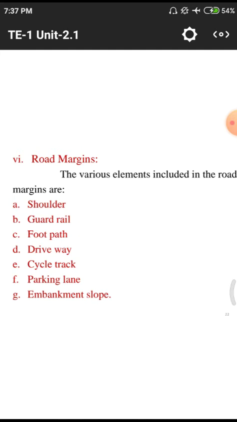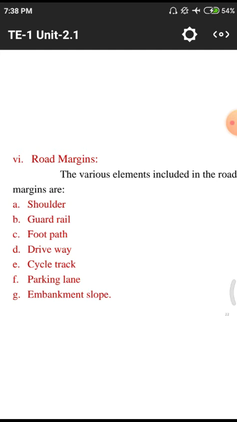After that we have guard rails, footpath, driveway, cycle track, parking lane, and embankment slope. All those things are not possible to keep on a particular road, because if we kept all of them, the entire budget would rise and rise, so according to the usage by the people, we need to provide them. For suppose, guardrails and footpaths, whenever there is a huge amount of pedestrians walking on that road, definitely we need to provide footpaths.